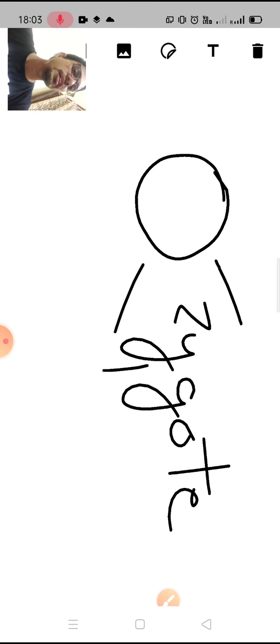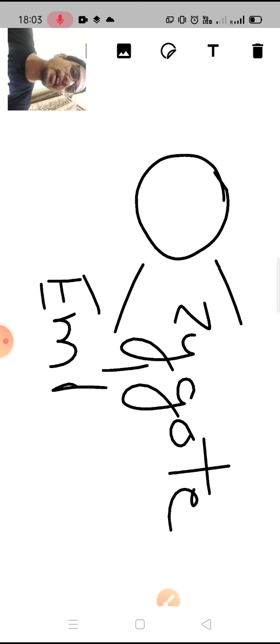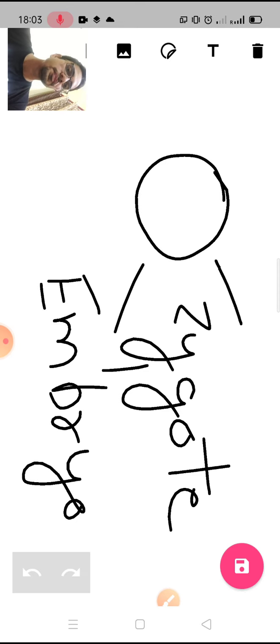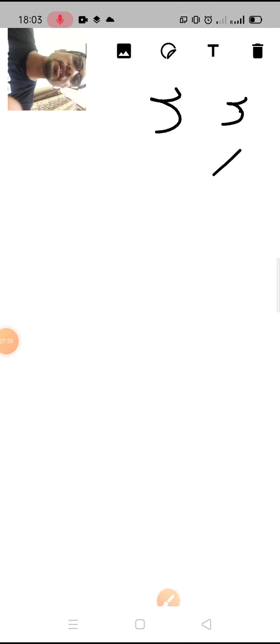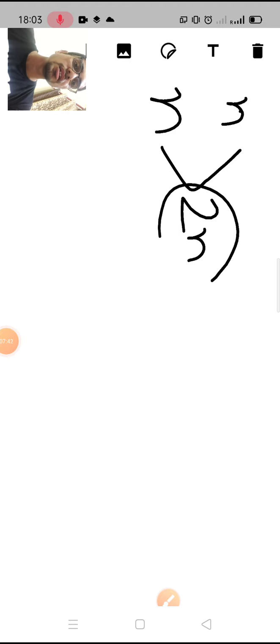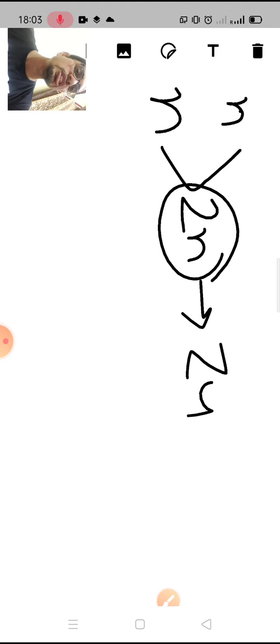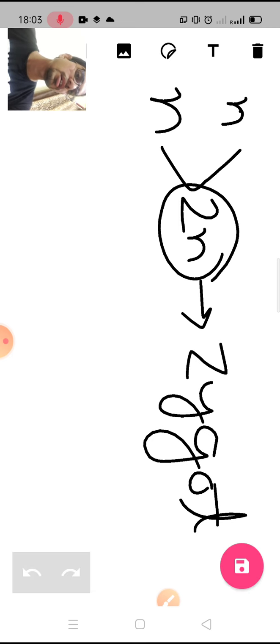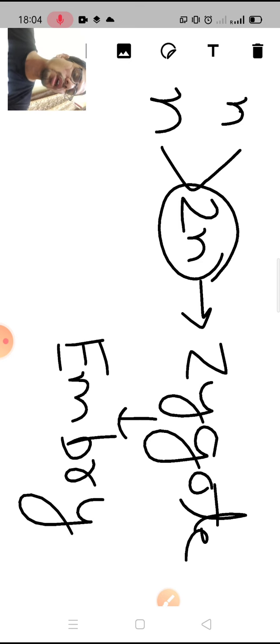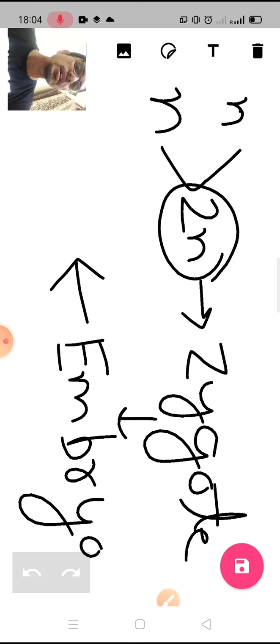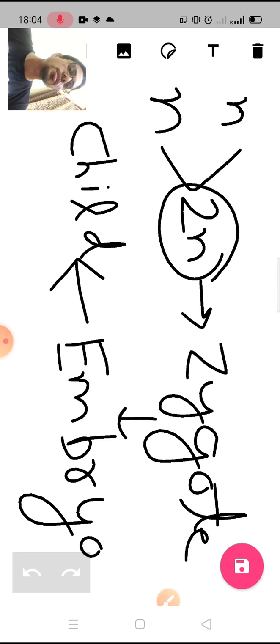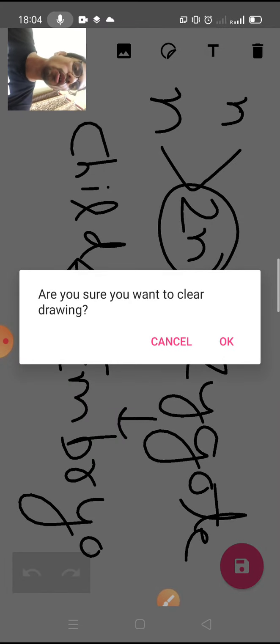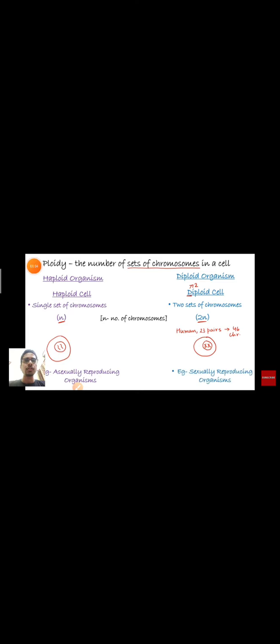This zygote further develops into embryo and embryo develops into child. So gametes fuse together to form reproducing cell, which divides to form zygote, and which further divides to form embryo, and embryo after getting nutrition becomes a child. Okay, so this is the very basic of reproduction. So now you understand the difference between haploid and diploid.